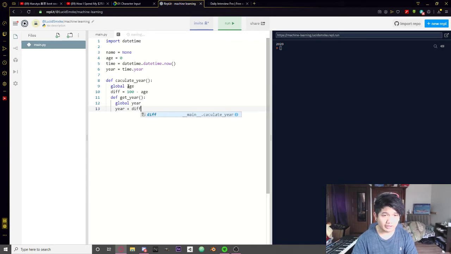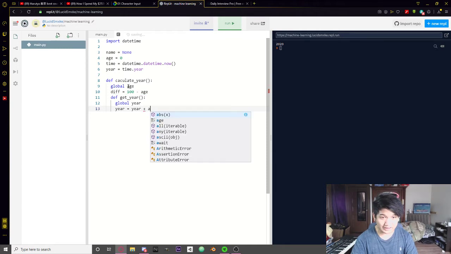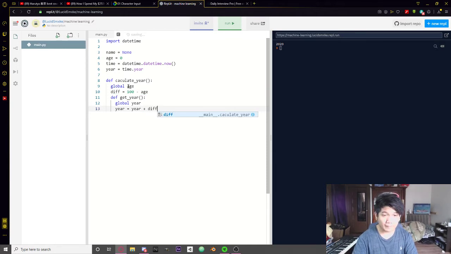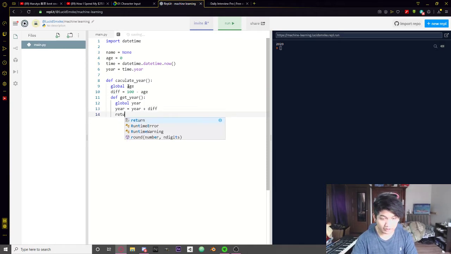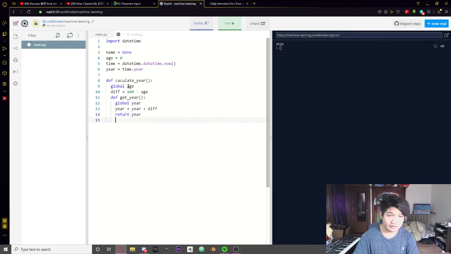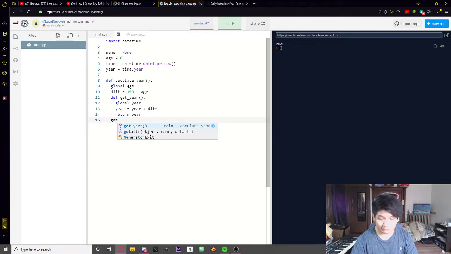Okay, wait. Actually, no. Year should equal year plus the difference, so we can update that, and then we're gonna return year so we can get the variable back. I'm not sure if that's true or not, but we're gonna go ahead and call the function get year inside of our calculate year function.